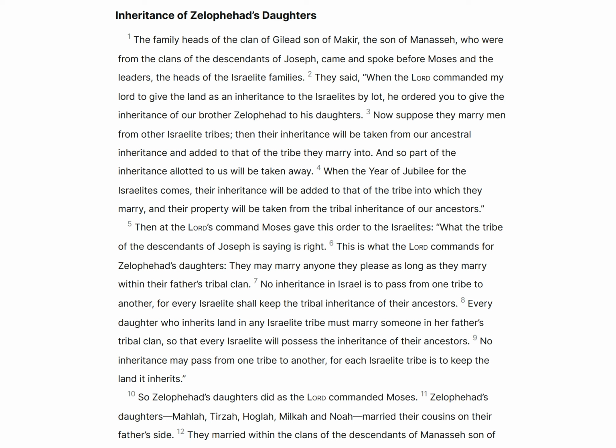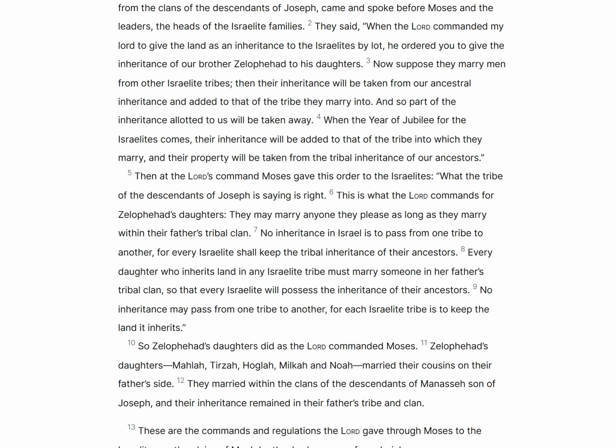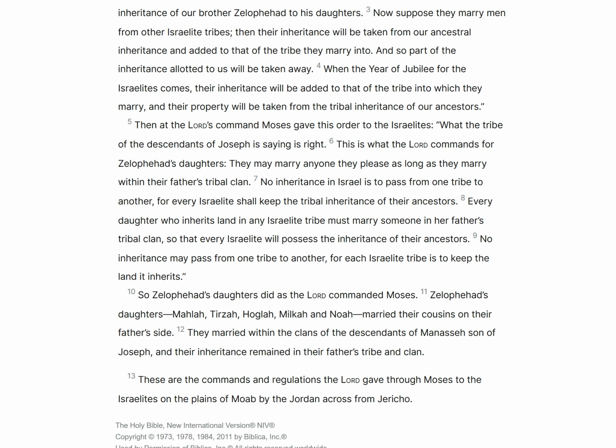Then at the Lord's command, Moses gave this order to the Israelites: "What the tribe of the descendants of Joseph is saying is right. This is what the Lord commands for Zelophehad's daughters: They may marry anyone they please as long as they marry within their father's tribal clan. No inheritance in Israel is to pass from one tribe to another. For every Israelite shall keep the tribal inheritance of their ancestors.